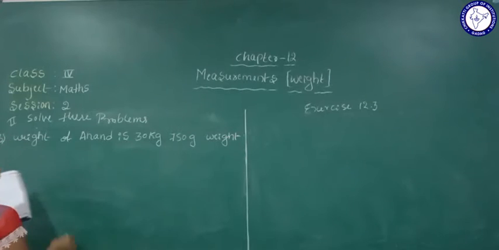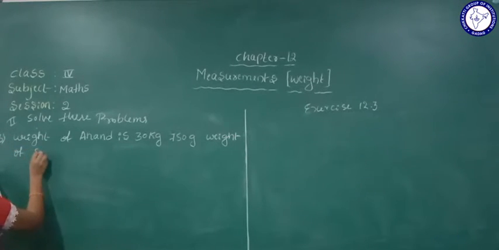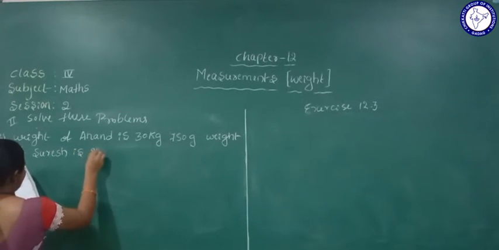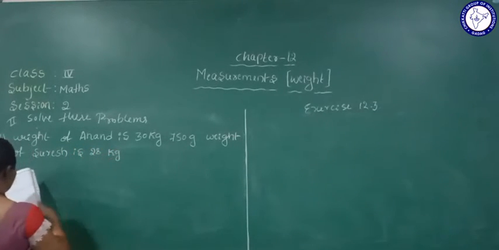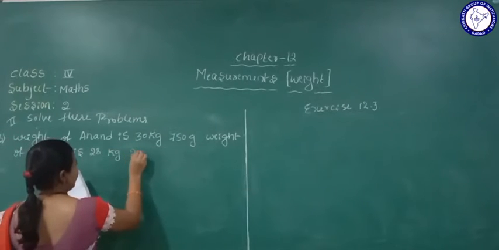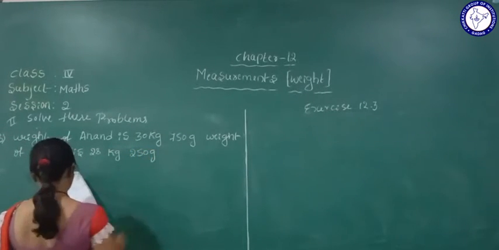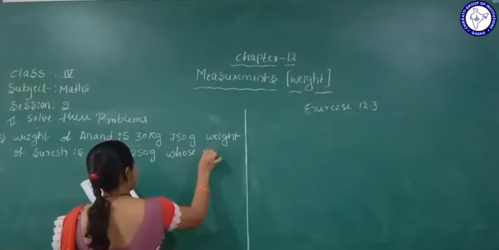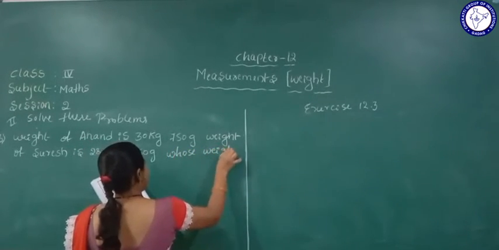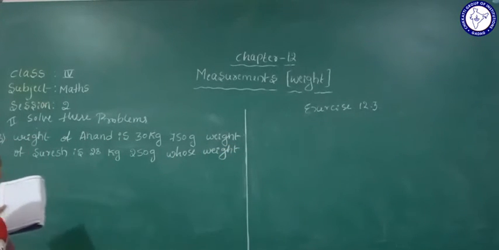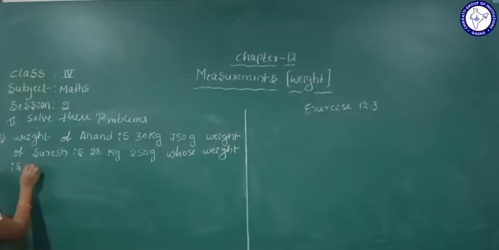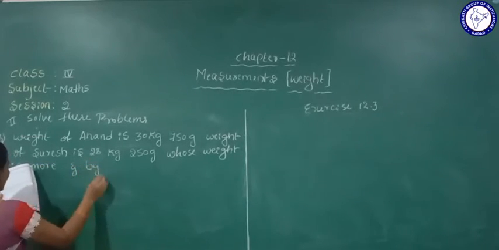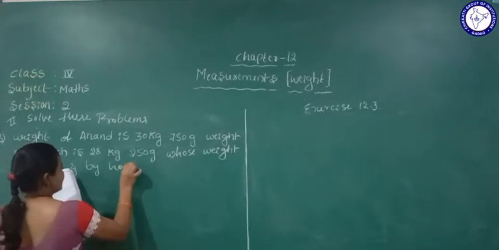Weight of Suresh is 28 kg, 250 gram. Whose weight is more and by how much?